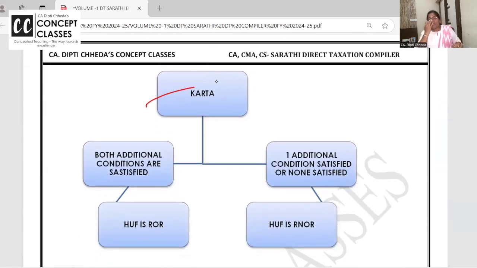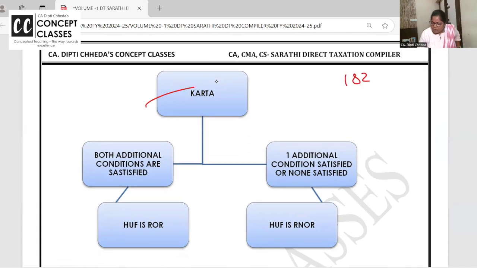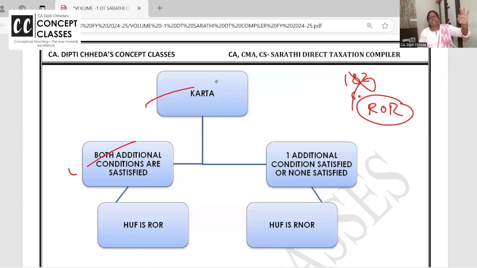See, for HUF, resident or non-resident, don't do that 182 days and 60 days and all. No, no, no. That is control and management. Additional conditions for HUF to be resident and ordinary resident are to be satisfied by Karta. Karta should satisfy both additional conditions.